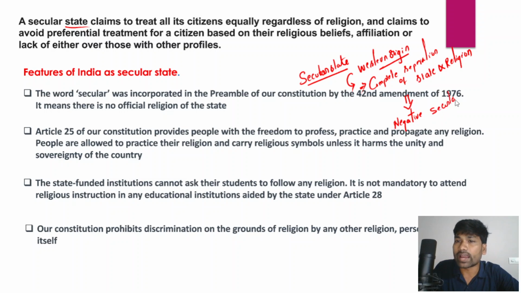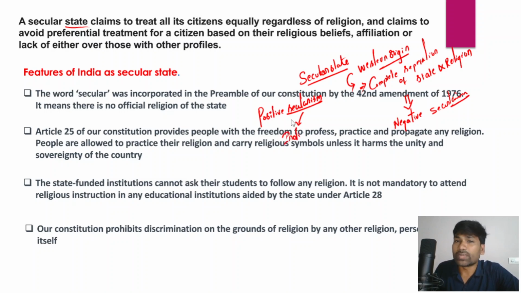But on the other hand, India is not following negative secularism. India has been following positive secularism, which is different from negative secularism. Now what exactly is positive secularism?